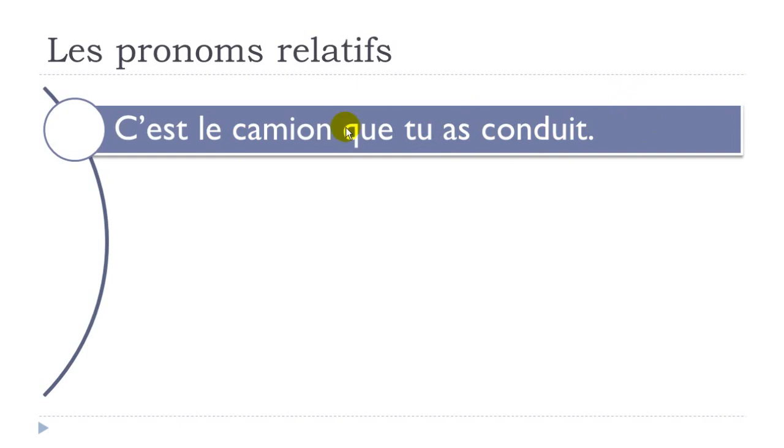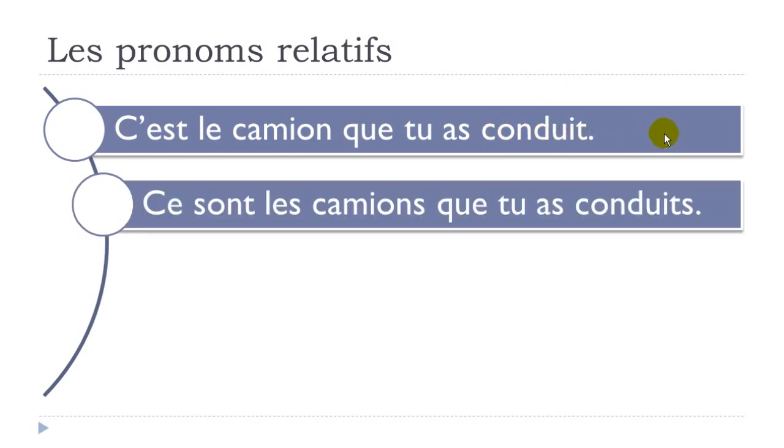So in that case, of course, we've been using this pronom relatif, que, okay, and it's complément d'objet direct, all right. It is before the verb tu as conduit here. So normally it does mean that the rule tells us to put something at the end of the participe passé if it's the feminine or if it's the plural or feminine plural. In that case, we've got le camion, so we don't put anything at the end of conduit. We just leave conduit like that, okay?